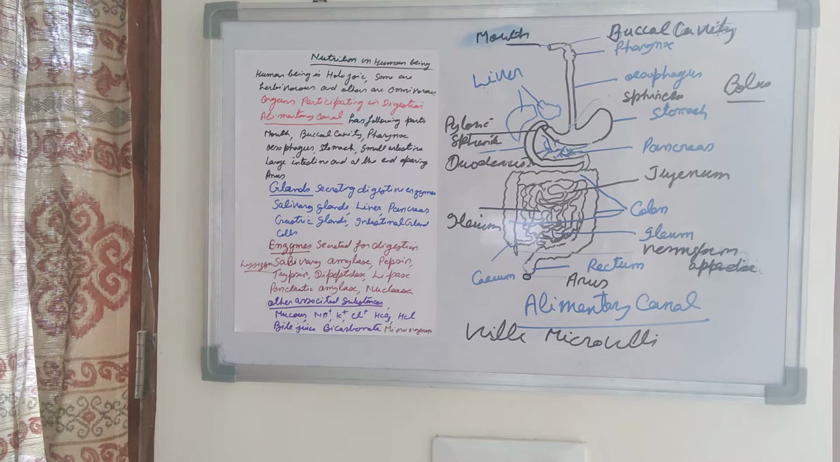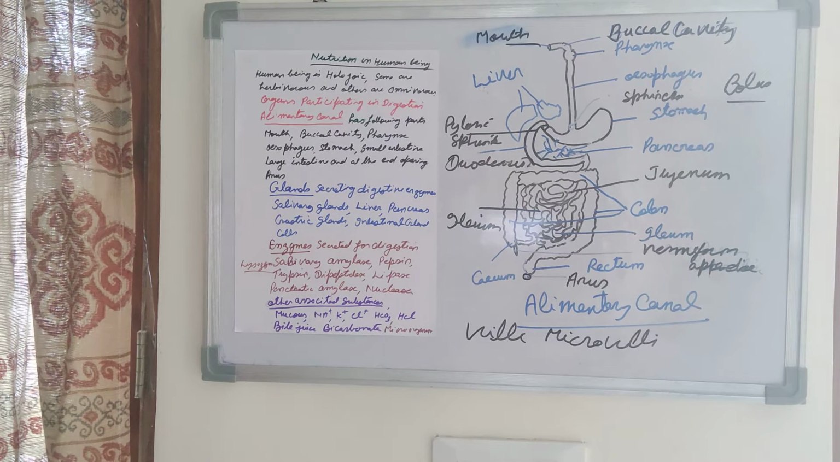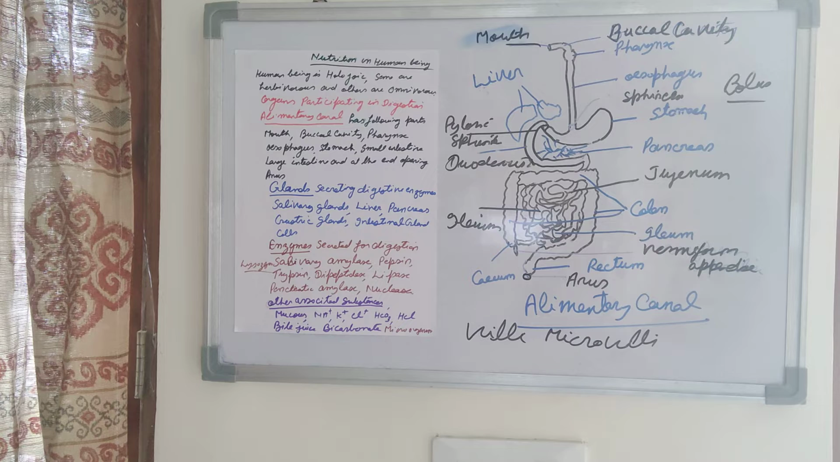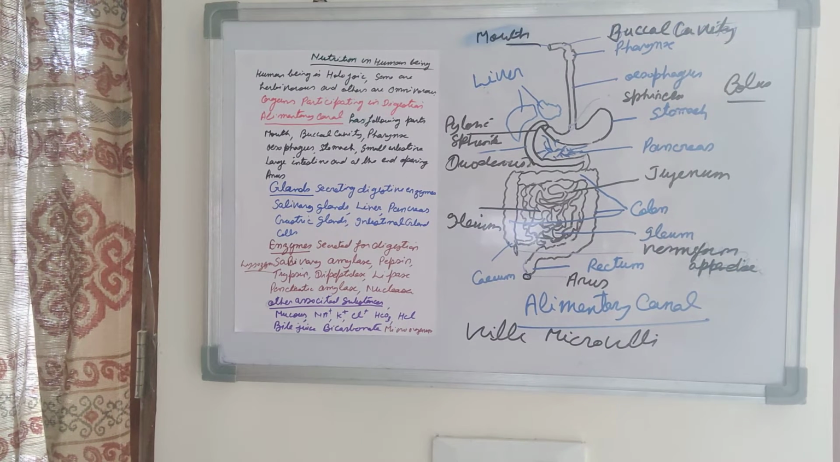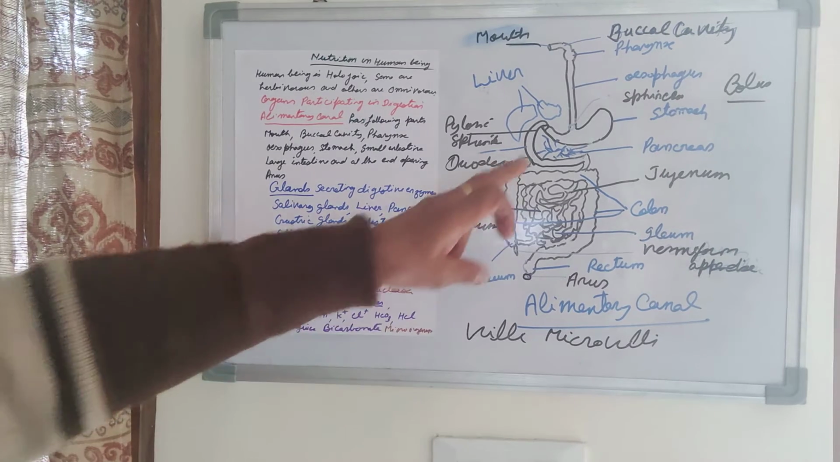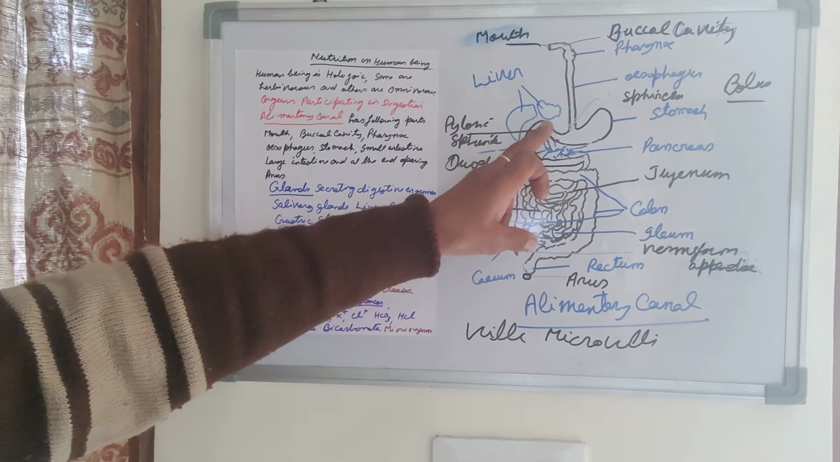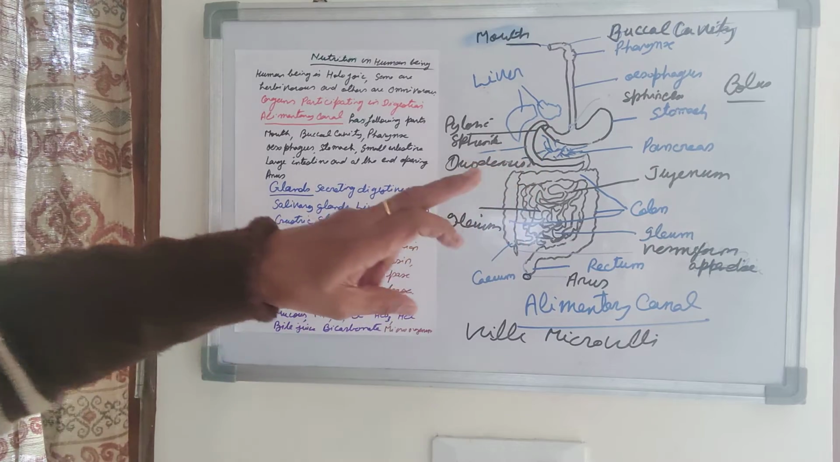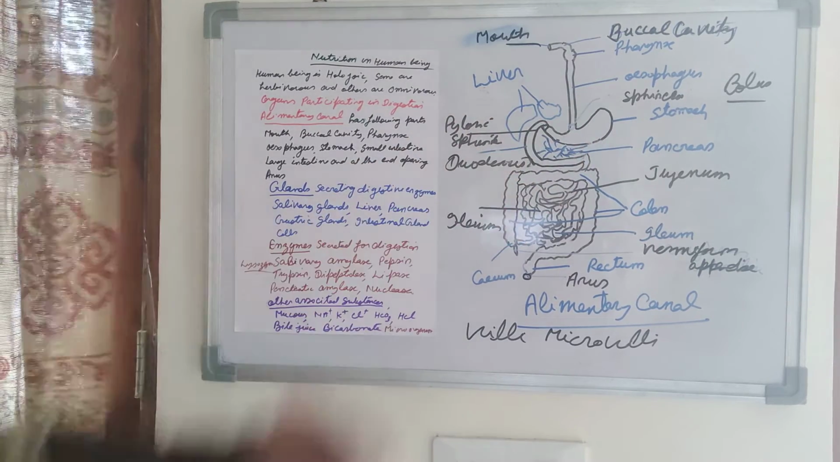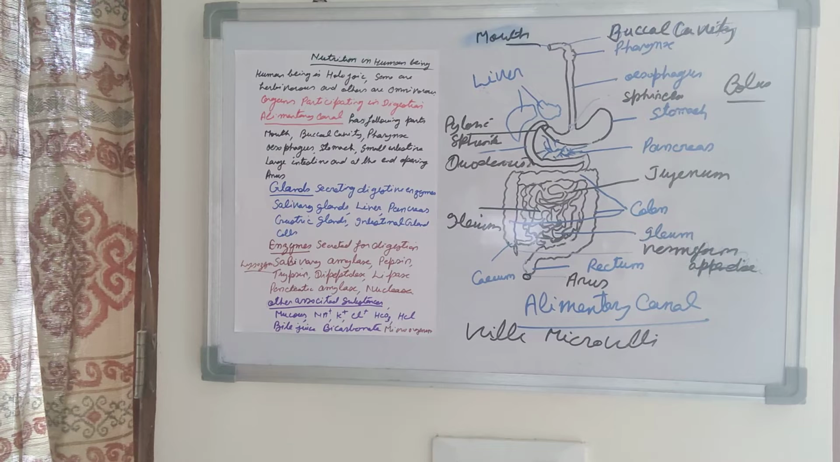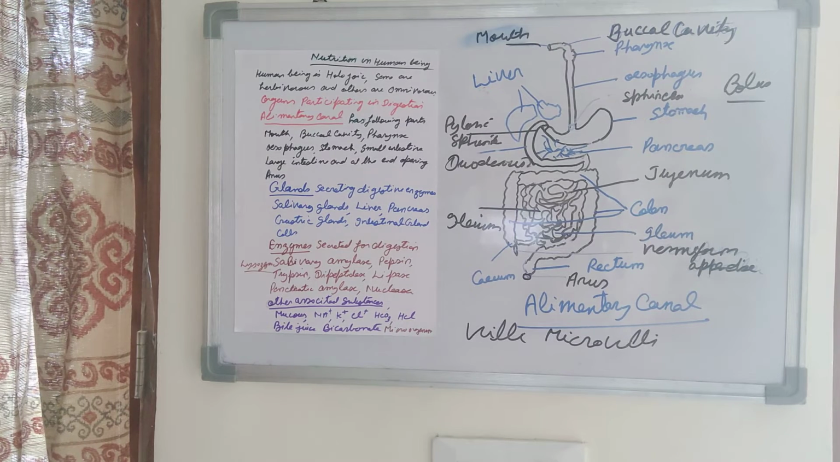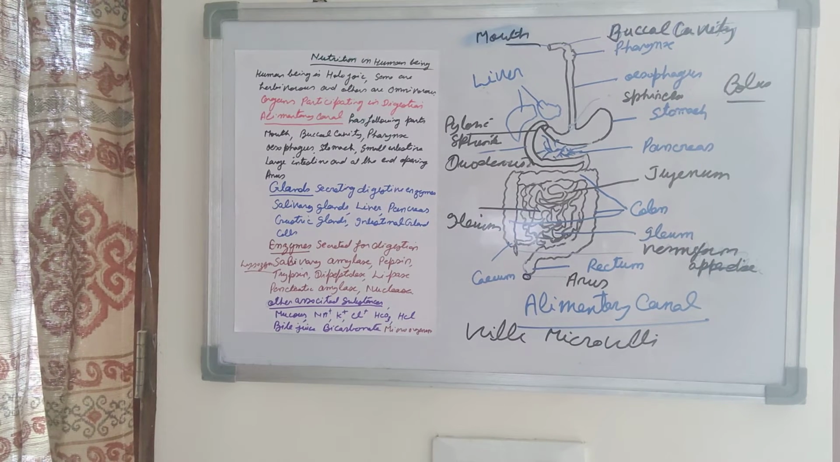So partially digested carbohydrate in the buccal cavity, partially digested proteins in the stomach, along with lipase, fats, are passed into the small intestine. From the stomach to the small intestine through a sphincter which is called the pyloric sphincter, so that movement of food is controlled from the stomach into the intestine by the pyloric sphincter. In the stomach, food is retained for 3 to 4 hours.